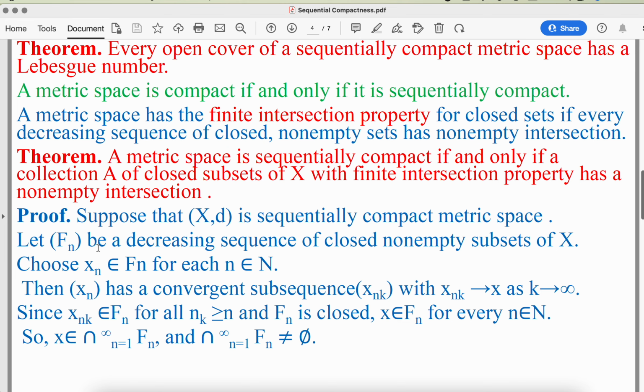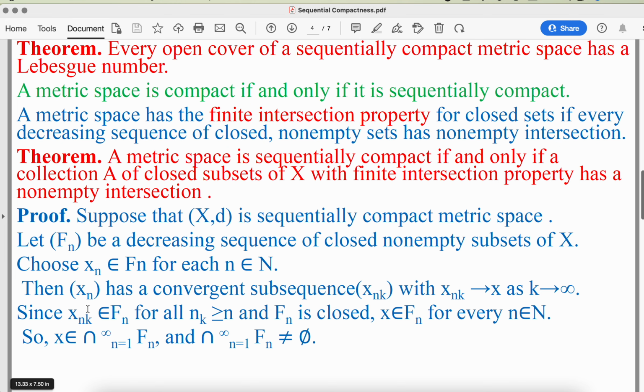Let Fn be a decreasing sequence of closed non-empty subsets of X. Suppose xn belongs to Fn for each n belonging to N. It means this xn has a convergent subsequence xnk, with xnk converging to x as k tends to infinity. Here k is in the suffix of n. This is by the definition of sequential compactness, because it is given that X is sequentially compact.